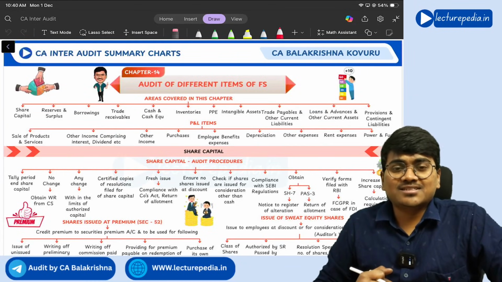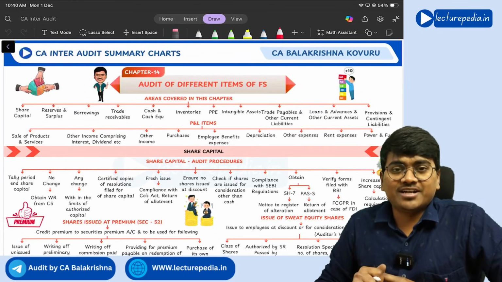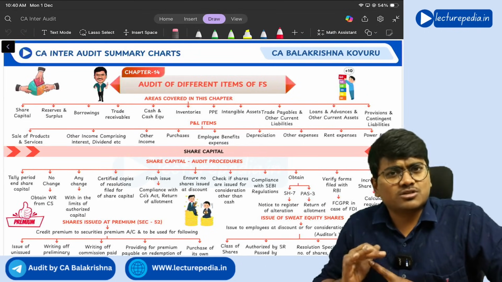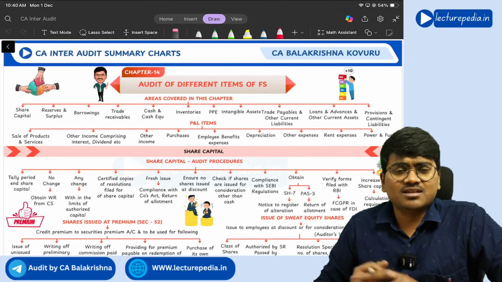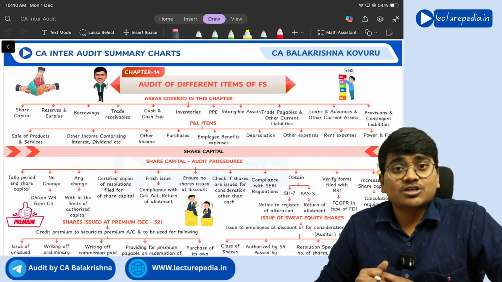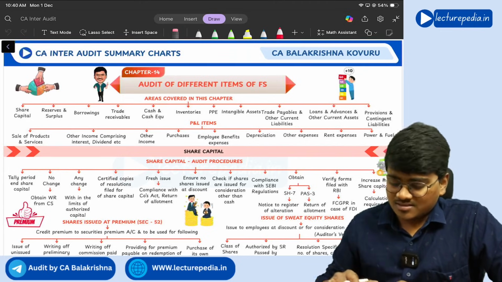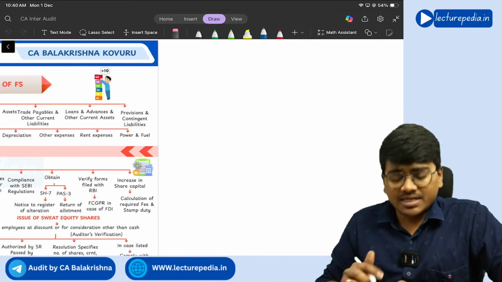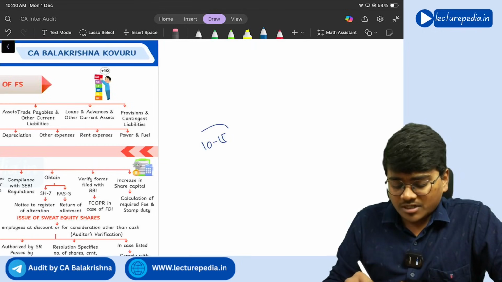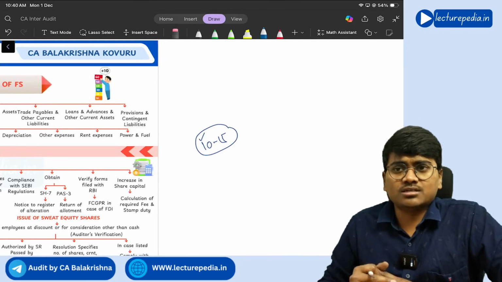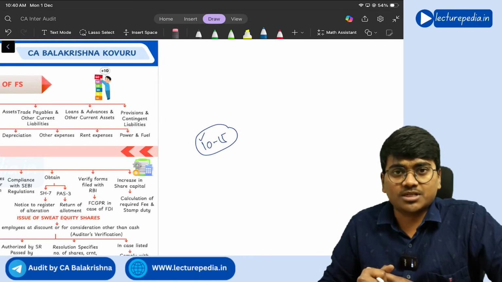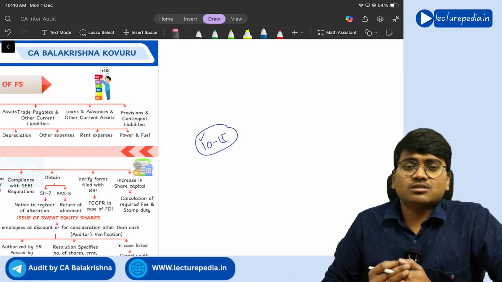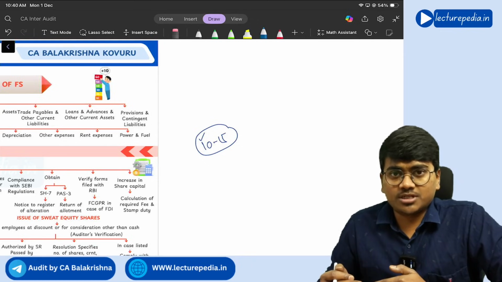Yes, now we'll discuss audit of different items of financial statements, which most of the CA intermediate students will take as a choice, right? You should not take this particular chapter as a choice, because you will be getting at least 10 to 15 marks, minimum 8 to 10 marks, max 15 marks from this chapter. The content of the chapter is very huge and it is very difficult to remember.